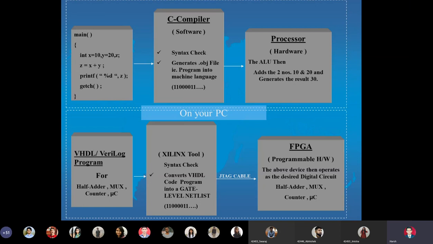Basically, there is a C program which is written in an English-like language, called a high level of abstraction. It is compiled by what is called a compiler, which converts your English-like program into ones and zeros, because this program is ultimately going to be executed by the microprocessor, which understands only ones and zeros. So in this particular flow, our journey begins with a program, and at the end, it is again an output which is not hardware. Yes, hardware is executing the program, but we don't have a dedicated chip or an ASIC kind of thing. So you have to change the program, right?